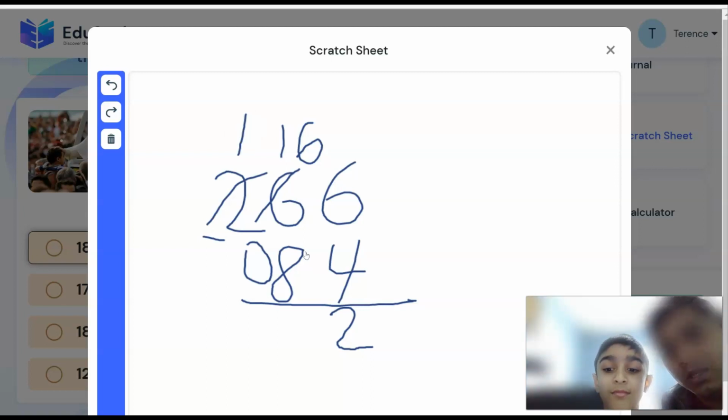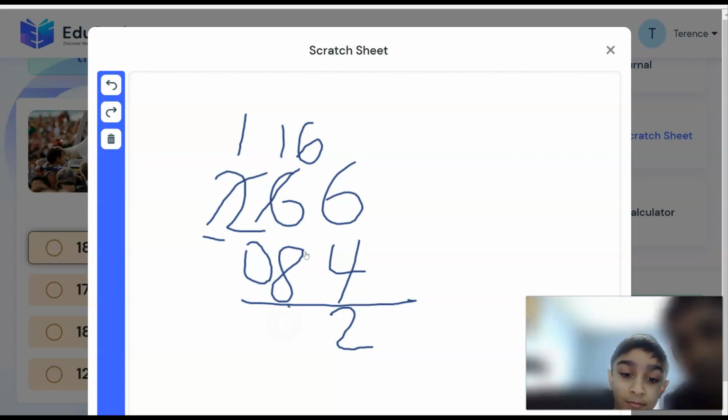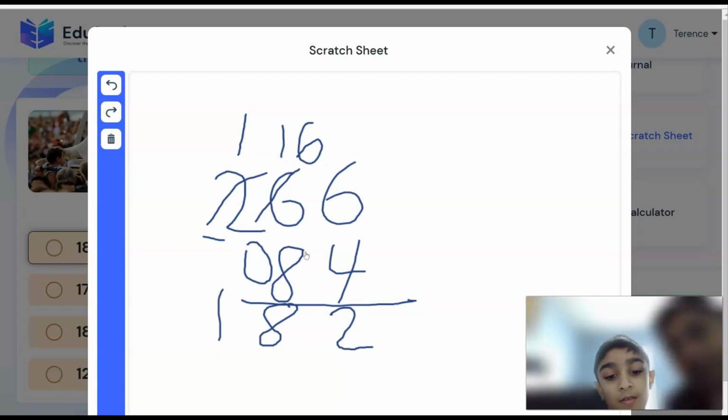Okay, now what do you need to do next? 8 to 16. 9, 10, 11, 12, 13, 14, 15, 16. 8. Good job. 16 take away 8, or 8 to 16, it's 8. Now the next one. 0 to 1. 1, or 1 take away 0. So we got the number.